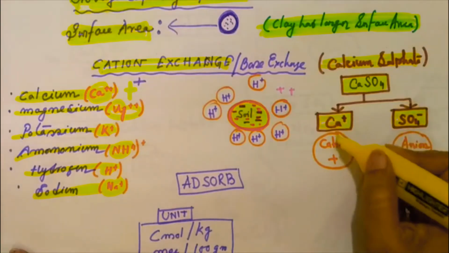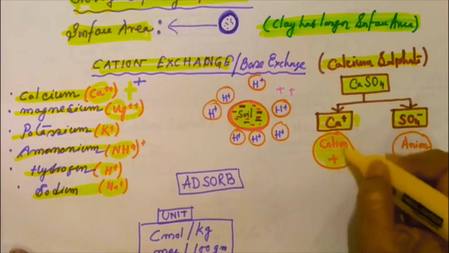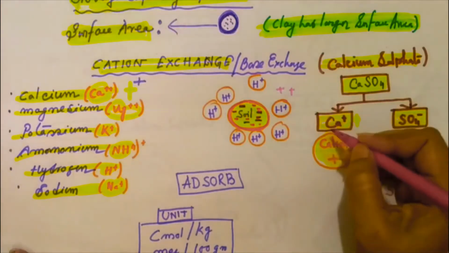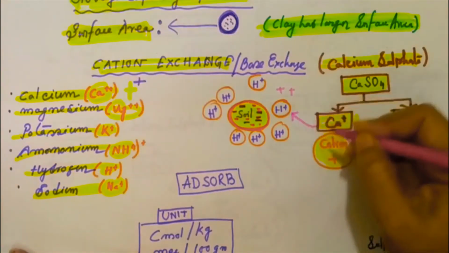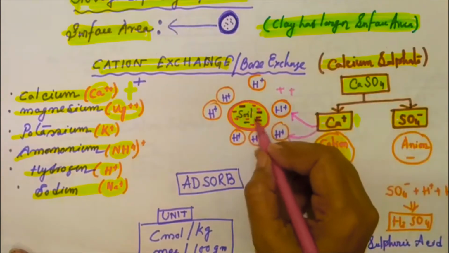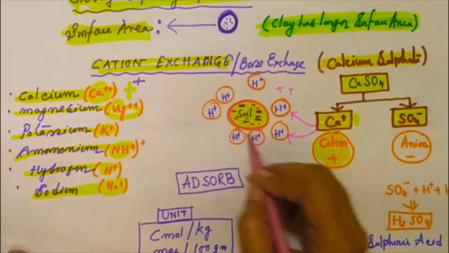The Ca++ ion is the cation, and it will start its journey due to the attraction of these negative particles.